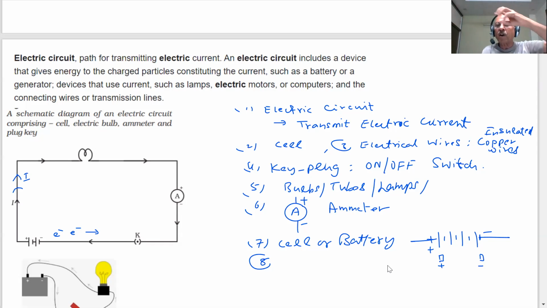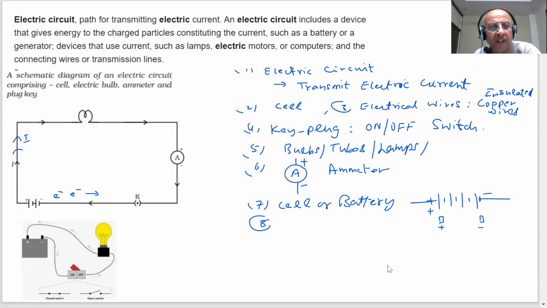Different appliances are drawing different amounts of current, students. Bulbs, you have seen 60-watt bulbs, lower watt bulbs, higher watt bulbs, tubes, refrigerators, your washing machine, students. They all work at different amounts of current required for them. So we will tell you in the coming days what type of circuit is there. An electrical circuit has to be there for the current to flow. Any current you want to transmit from point A to point B, there will be an electrical circuit.